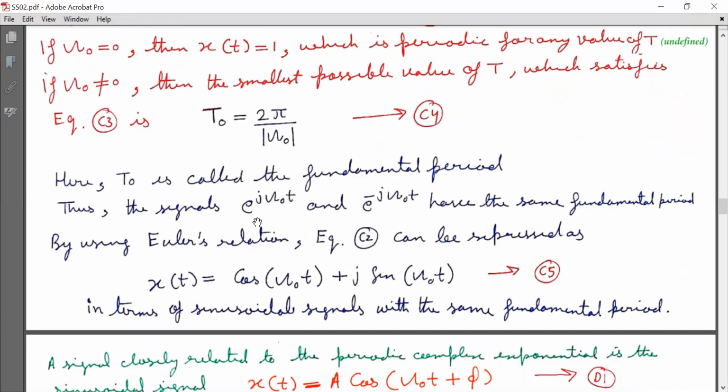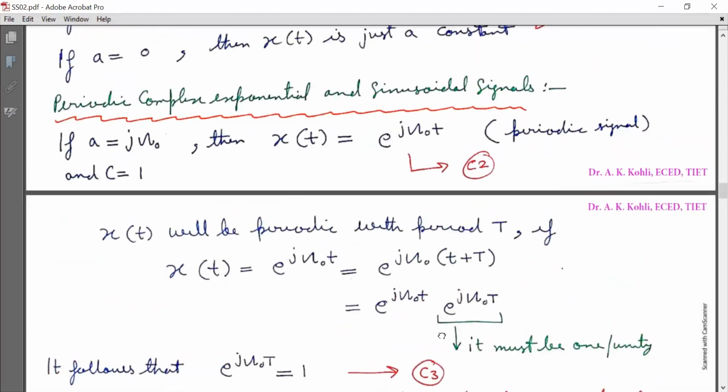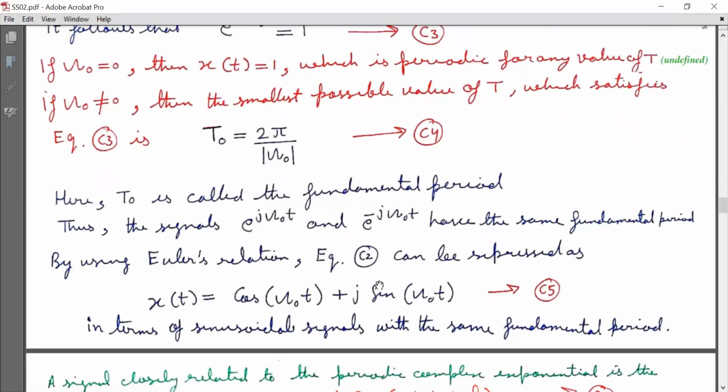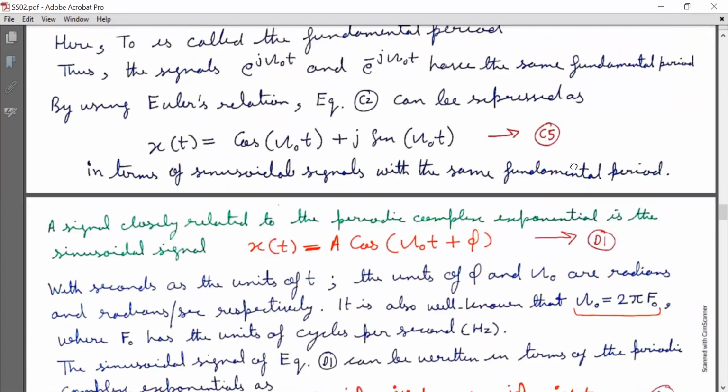By using Euler's relation, equation C2 can be expressed as, okay, look at equation C2. So equation C2 can be expressed as x(t) is equal to cos(Omega naught t) plus j sin(Omega naught t). Mark it as equation C5, in terms of sinusoidal signals with the same fundamental period.